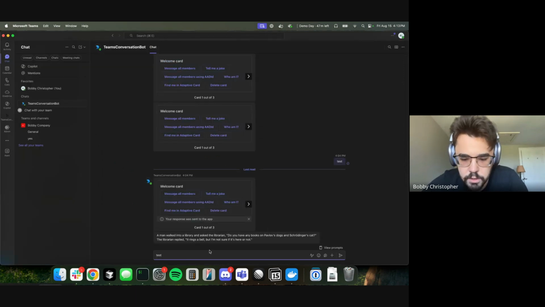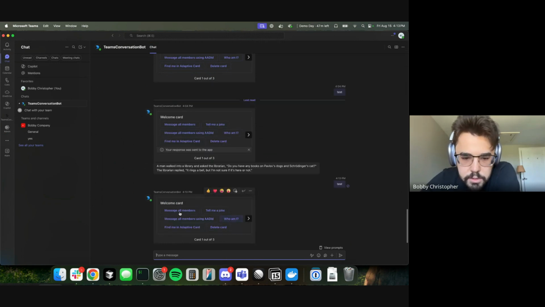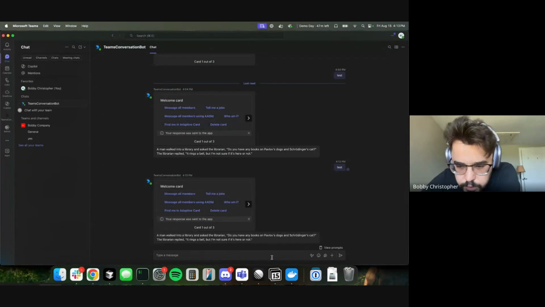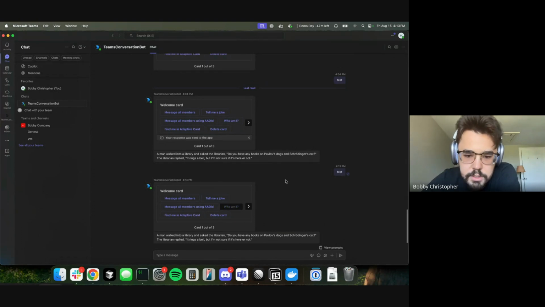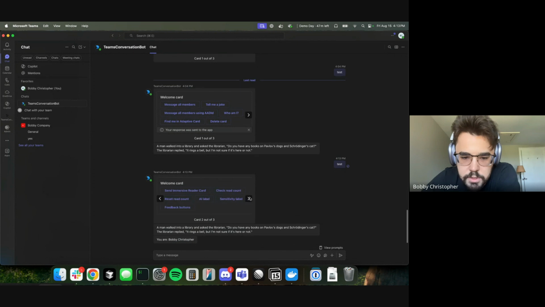It sends back a card, and then it has these different options on it. I added this one option, tell me a joke, and it will send it off, and it will return with this joke. It also has access to who you are. So who am I? I'm Bobby Christopher. So yeah, you can build these kind of really tightly integrated bots.